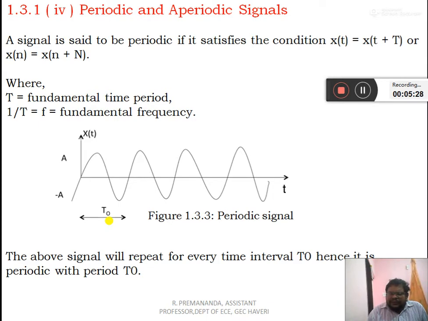T naught is the interval of the one-period signal. In the given diagram, the signal repeats for every time interval T naught, hence it is periodic with the time period T naught.